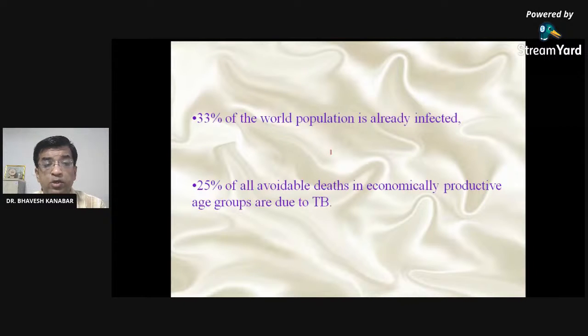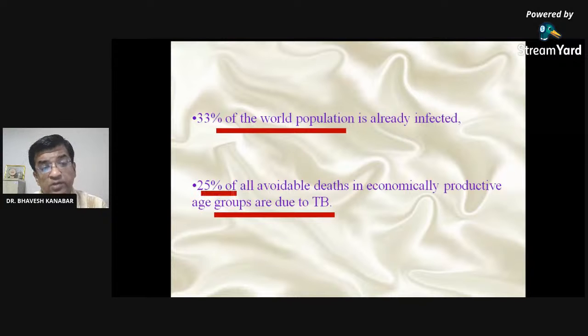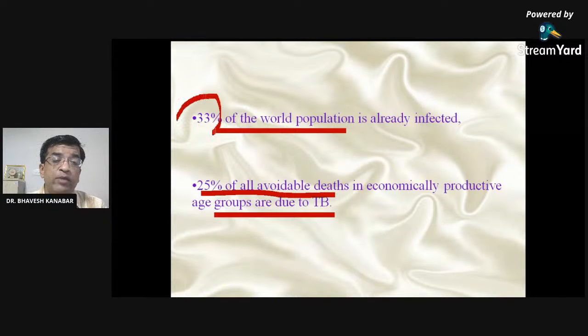So how global is tuberculosis? 33% of the world population is already infected with tuberculosis. And 25% of all avoidable deaths in the economically productive group are because of TB. Again, I repeat, 25% of all avoidable deaths are because of this single disease, tuberculosis. So it is causing a high burden of death in the world. And 33% of the world population is infected, with the majority of them in Asia, and in India.